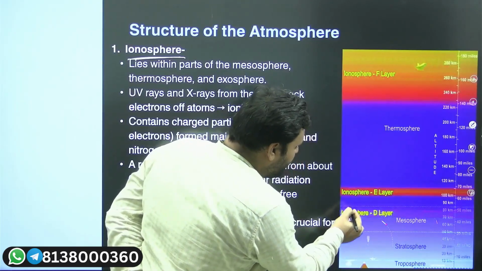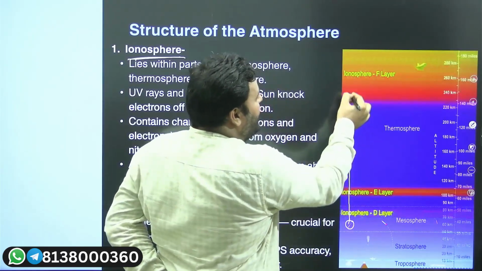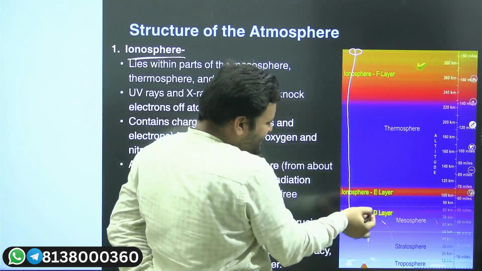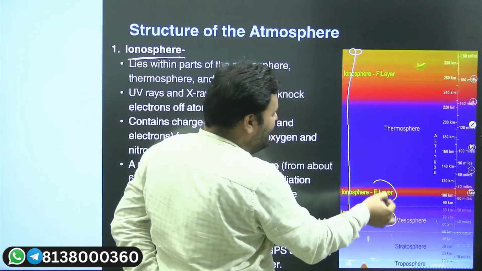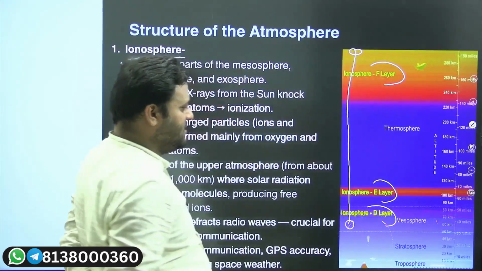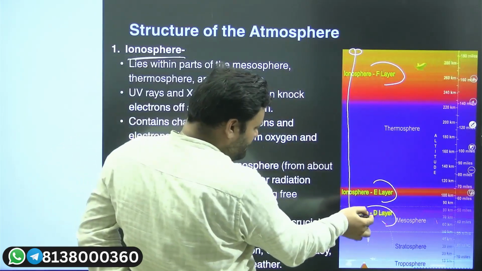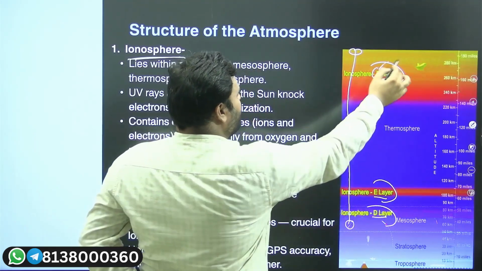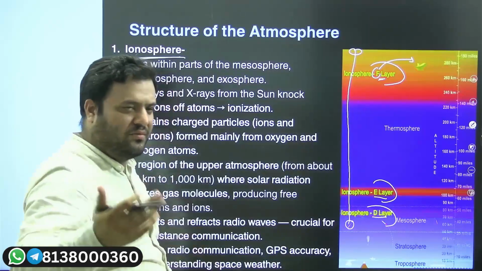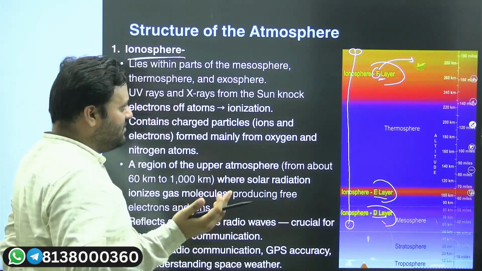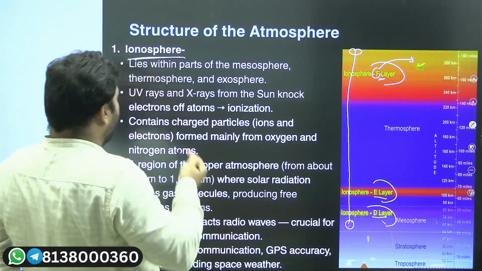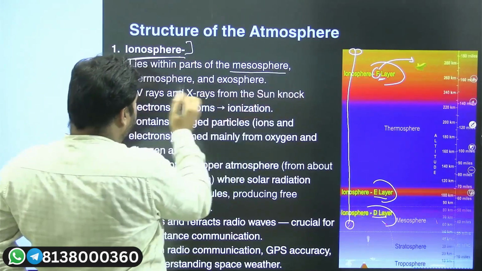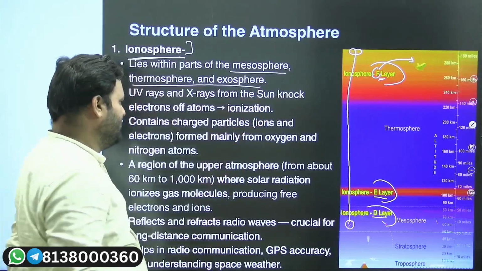From the mesosphere throughout the thermosphere and even in the exosphere we have what? Ionospheric layers. These are just for reference: D layer, E layer, and F layer. The lowermost ionospheric layer is the D layer, then the E layer, and the F layer. F stands for fly, just for remembering, as a mnemonic. So this ionosphere lies within the mesosphere, thermosphere, and the exosphere.